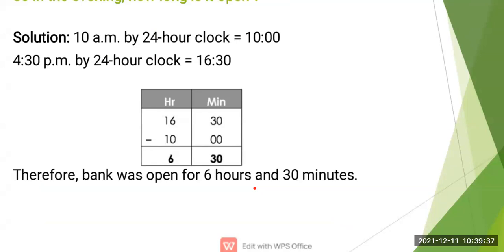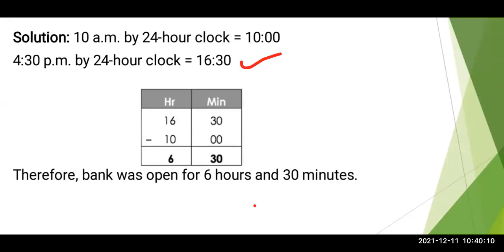Then 4:30 p.m. in 24 hour. Now 4:30 means it will be 16:30. As I told, 1 will convert into 13, 2 will convert into 14, 3 will convert into 15, and 4 will convert into 16. So your 4:30 p.m. in the 24-hour clock means 16 hour 30 minutes. Now we have to find out how long the bank was open.